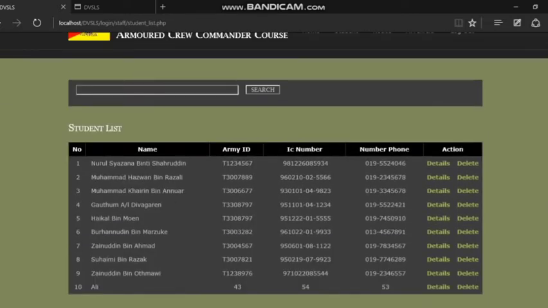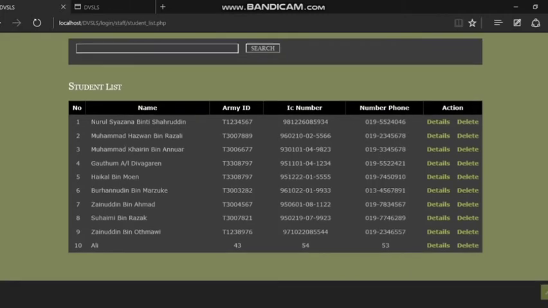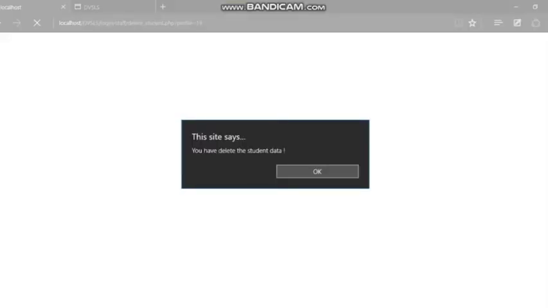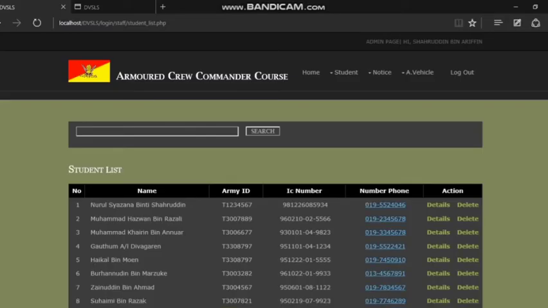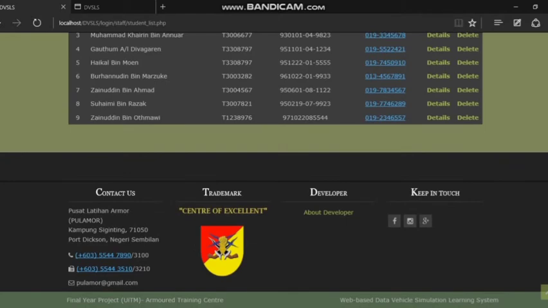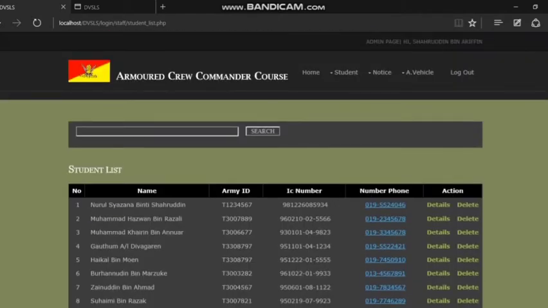The student list page is automatically displayed. Okay, and if the admin wants to delete the selected student, the system will directly do the delete process after admin clicks on the link button of delete. For example, I choose this, delete. After the process completes, the system will display the student list page with an updated list of current students. So that student was deleted and this shows the current students. Okay, I think that is the end of the student function.